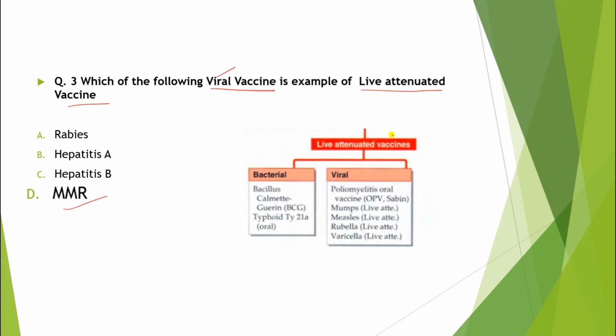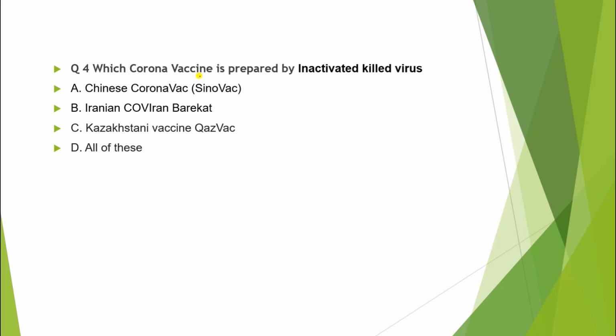Just look at the proof. Here we have live attenuated vaccines, and these are mumps, measles and rubella. Combined, these are known as MMR. Clear, everyone? Now, which corona vaccine is prepared by inactivated killed virus? The correct answer is all of these: the Chinese CoronaVac, Sinovac, the Iranian Coviran Barekat, and the Kazakhstani vaccine QazVac.